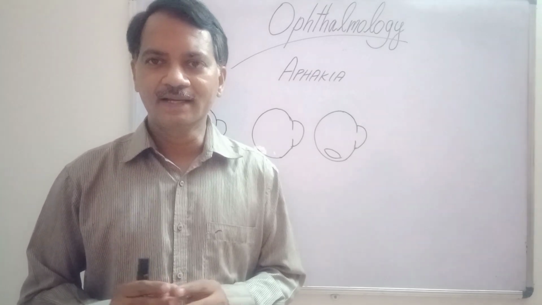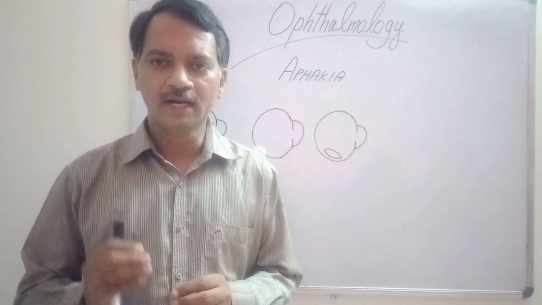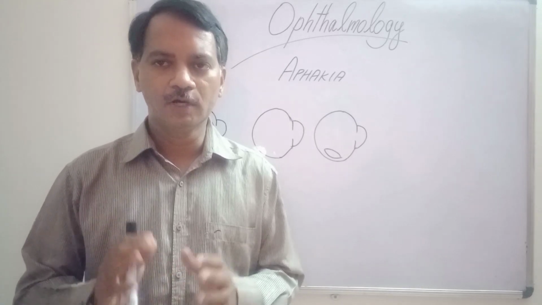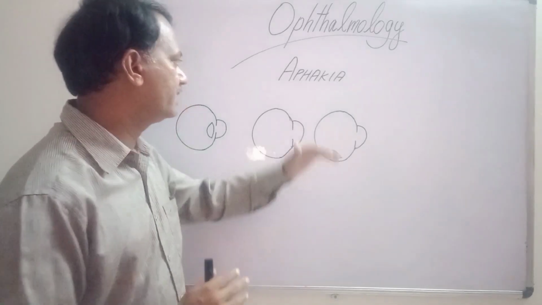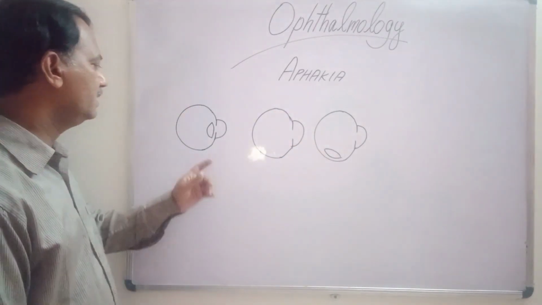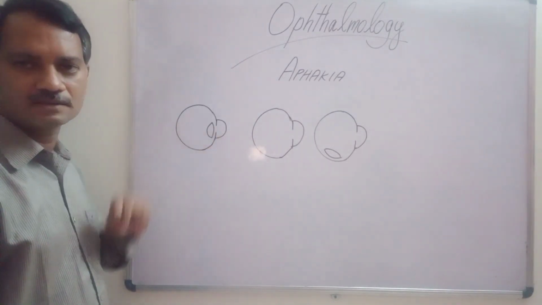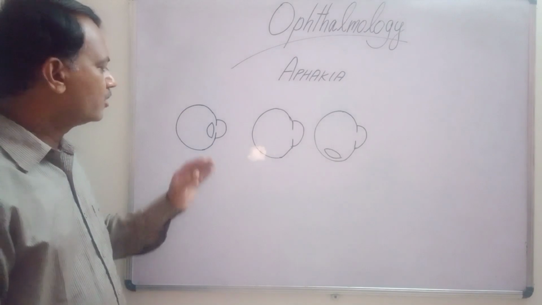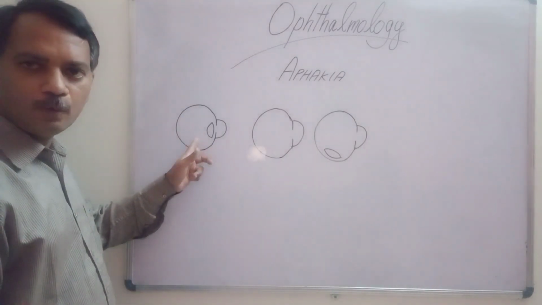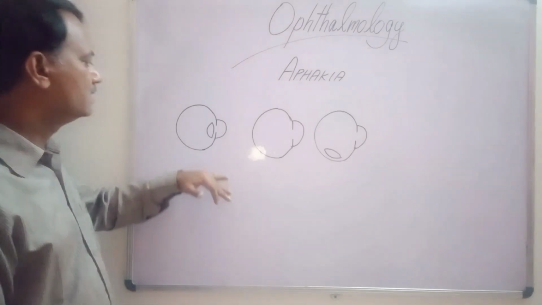Today, in the clinical cases kept for examinations for undergraduate students, we are going to discuss aphakia. All of us know anatomically the normal crystalline lens is located behind the iris on the anterior face of the vitreous, which is called the patellar fossa. This is normal.